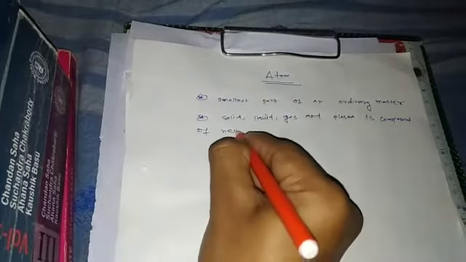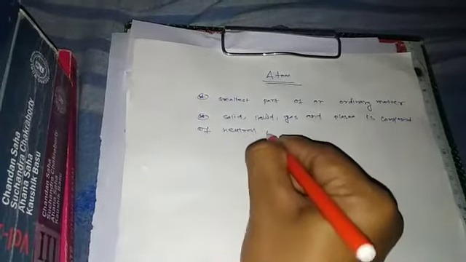is composed of neutral and ionized atom. So what is neutral and ionized atom? We will discuss about neutral and ionized atom later in this video.